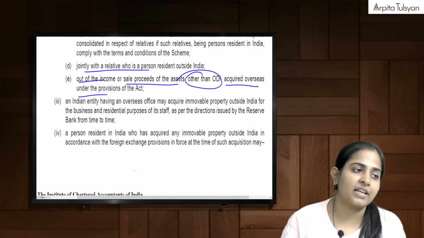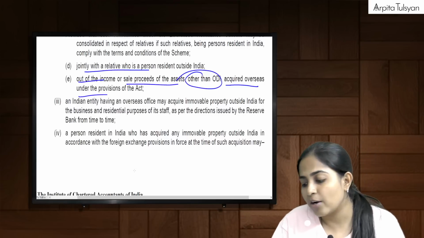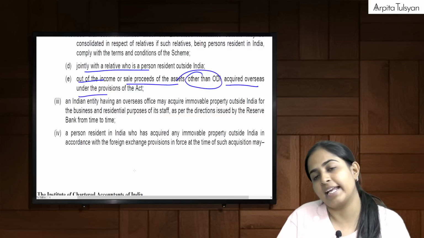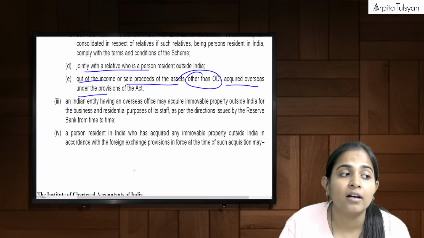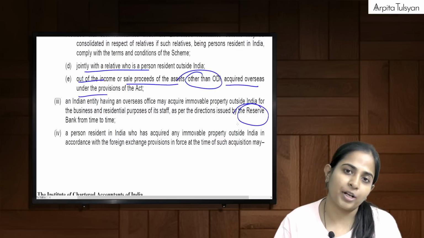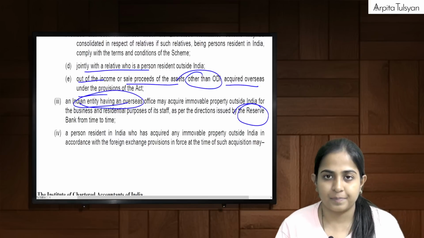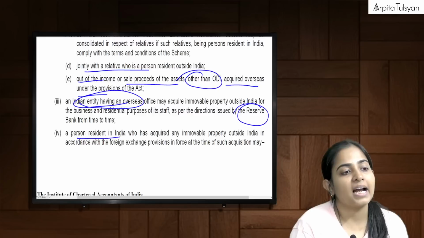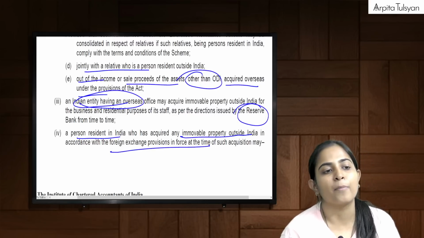Similarly, say for example, there is an Indian entity and I am having a foreign office. Can I acquire an immovable commercial property outside India for business purpose? Yes, we can acquire. Can I acquire a residential property for my staff outside India? Yes, but that should be as per the directions issued by RBI from time to time. So this is for business purpose basically.